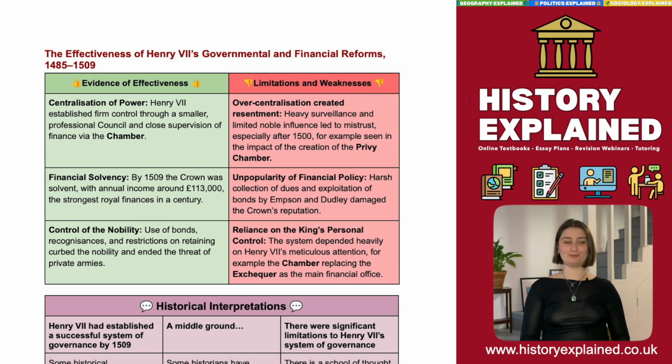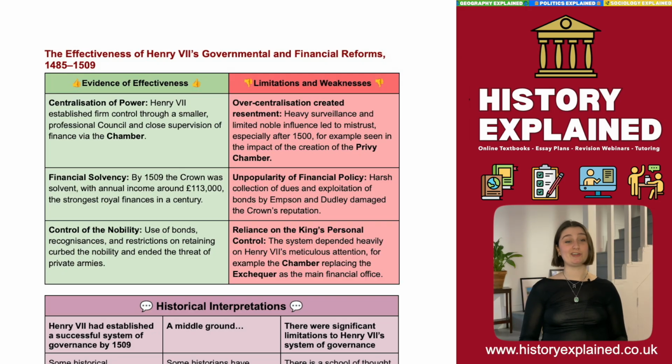Okay, so moving on. Here we've got a table of the effectiveness of Henry VII's government and financial reforms. As examples of the effectiveness, we think about the core aims we were looking at earlier on: centralisation of power, financial solvency, control and nobility. He did all three. He established firm control through smaller established councils and close supervision of finance by the chamber, and effectively centralised power. By 1509, the crown was solvent, with an annual income of £113,000 and the strongest royal finances in a century. He achieved financial solvency.